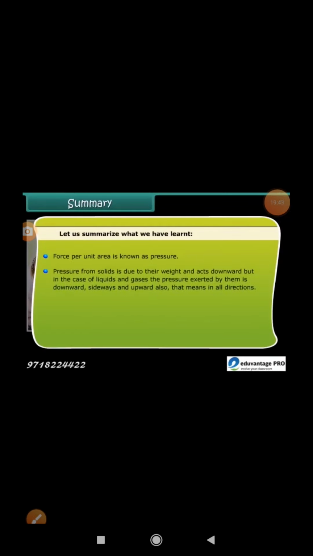Pressure from solids is due to their weight and acts downward, but in the case of liquids and gases, the pressure exerted by them is downward, sideways, and upward also, that means in all directions. The envelope of air around the earth is known as atmosphere. The pressure of the air upon the surface of the earth is called atmospheric pressure.